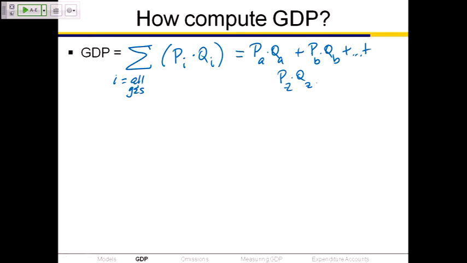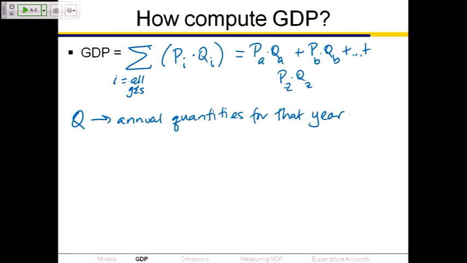Now, when they compute GDP, the quantities that they're using are the annual quantities for whatever year we're talking about. So if we're talking about 1948, it would be the quantity produced in 1948. If we're talking about 2013, it would be the quantity produced in 2013, and so on. The prices, there are two choices for prices.